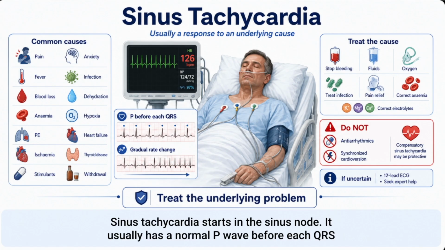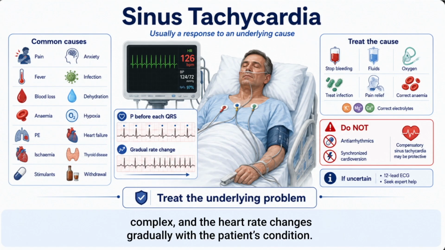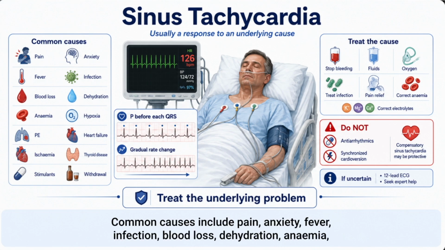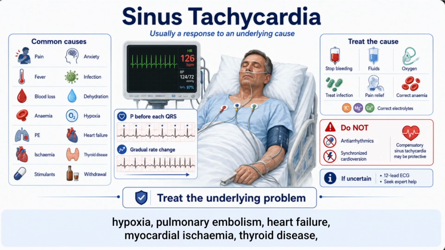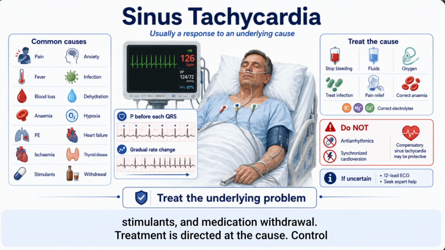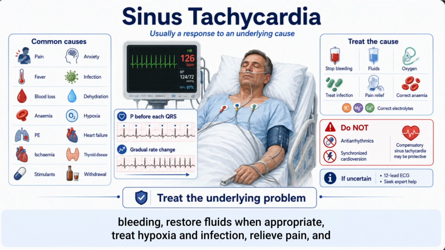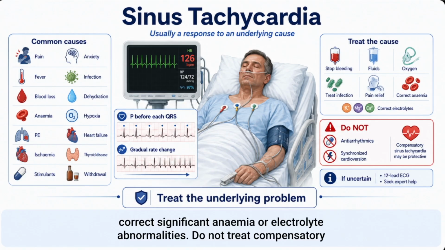Sinus tachycardia starts in the sinus node. It usually has a normal P wave before each QRS complex, and the heart rate changes gradually with the patient's condition. Common causes include pain, anxiety, fever, infection, blood loss, dehydration, anemia, hypoxia, pulmonary embolism, heart failure, myocardial ischemia, thyroid disease, stimulants, and medication withdrawal. Treatment is directed at the cause: control bleeding, restore fluids when appropriate, treat hypoxia and infection, relieve pain, and correct significant anemia or electrolyte abnormalities.